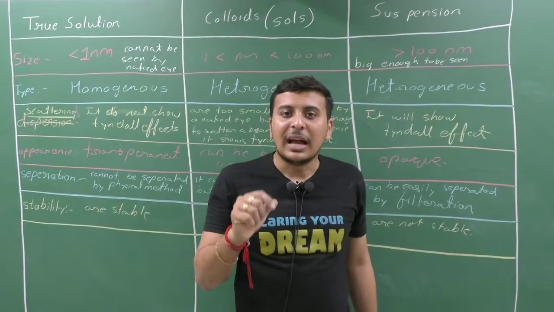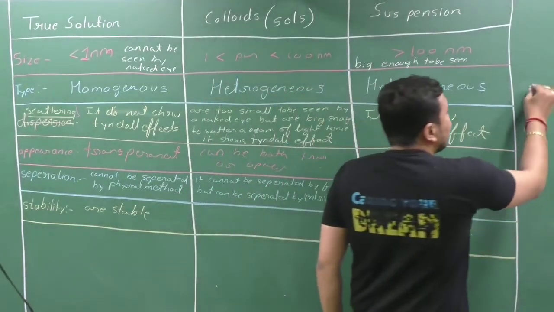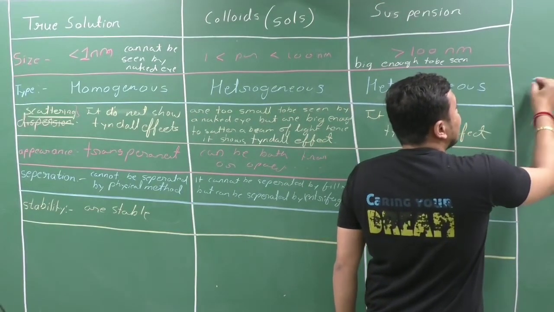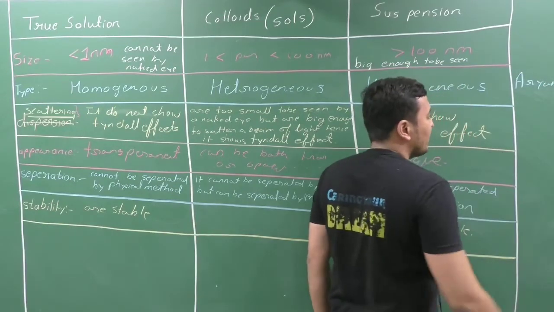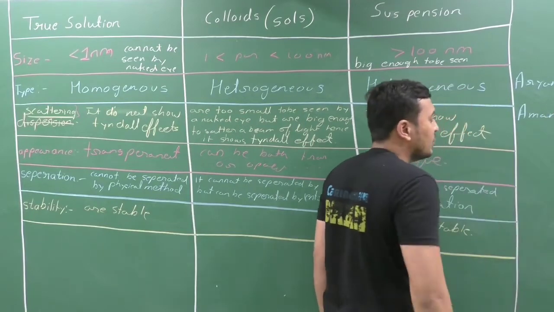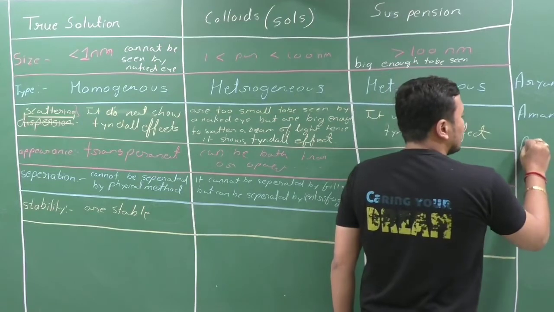How does this work? For example, there are three students from our class. The first one is Aryan. Clear? The second one is Aman. And the third one is, suppose, Raj.